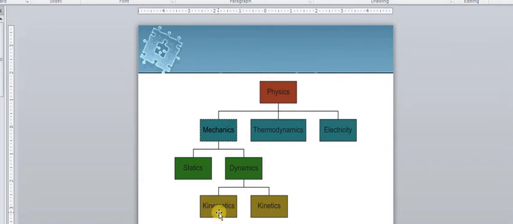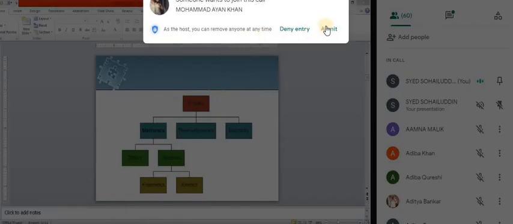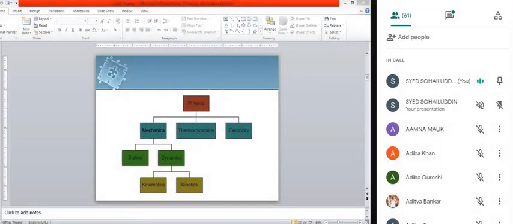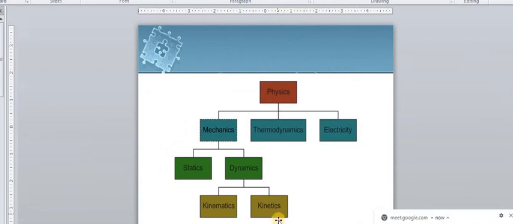Okay? So kinematics is again the branch of engineering mechanics itself, but it is subdivided from the dynamics. It is nothing but the branch of dynamics. So what do kinematics and kinetics say? Kinematics is the branch of the dynamics which deals with the forces acting on a body without consideration of the forces causing the motion. Without considering the forces causing the motion, it is nothing but the kinematics.